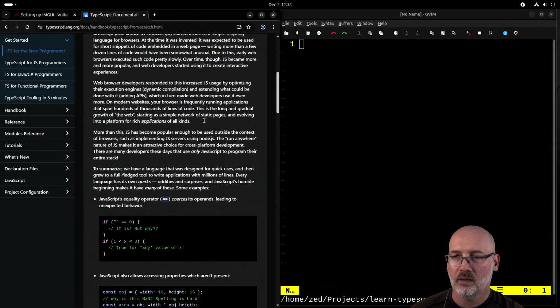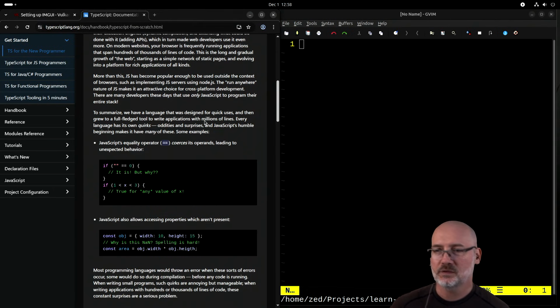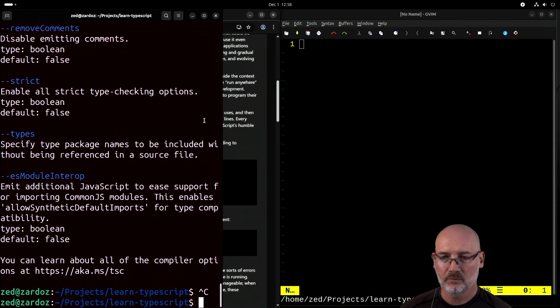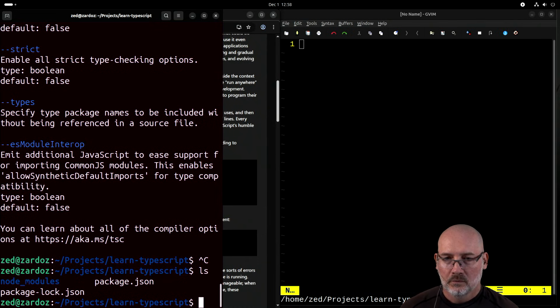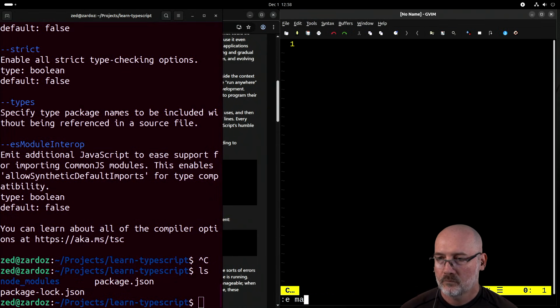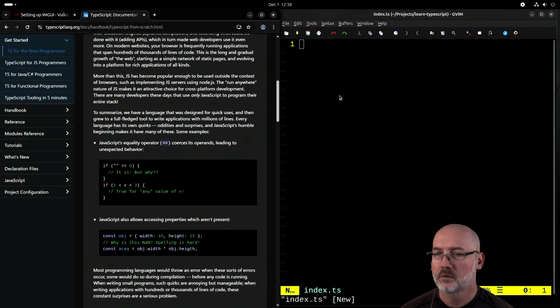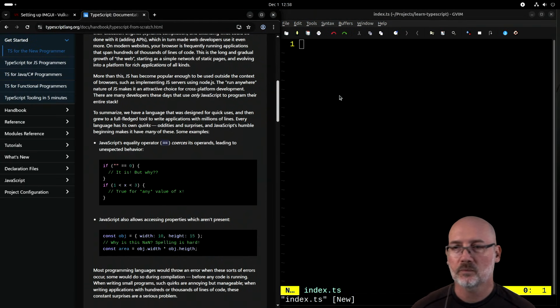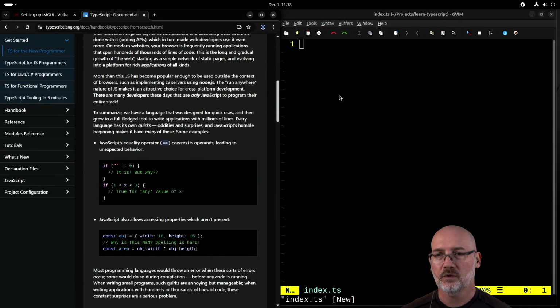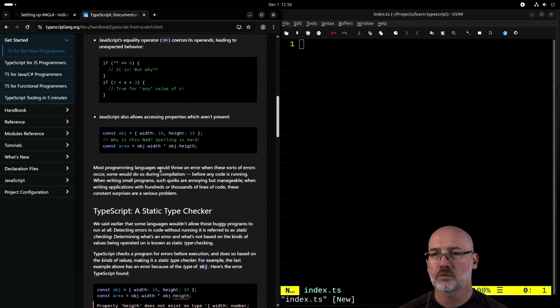Okay, so now I need to, let me see, let's do index.ts. Okay, so it's a TypeScript. And JavaScript equality coerces its operands, leading to unexpected behavior. JavaScript also allows access to properties which aren't present.